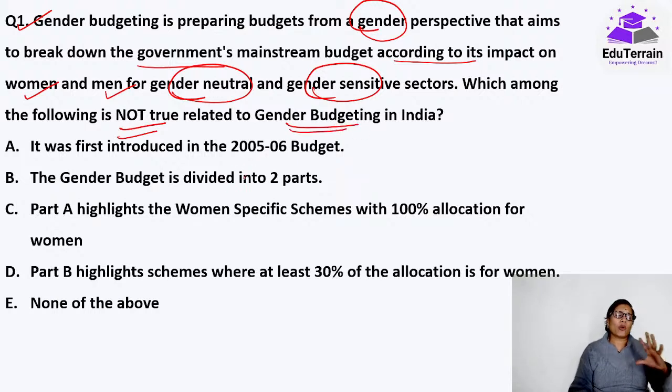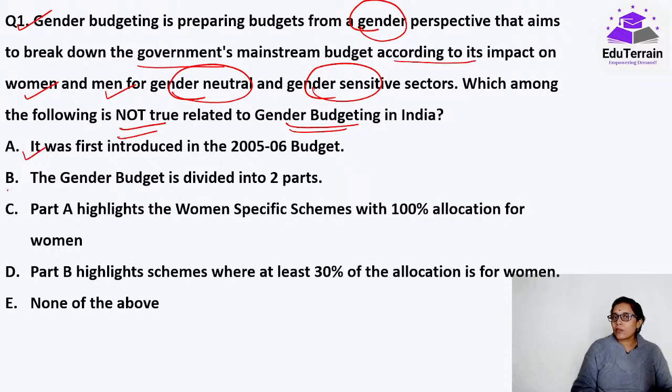Gender budgeting has been in India for a long time. It is nothing but whatever budget is being prepared by the government, they try to understand how much is being spent on women and men, thereby understanding whether we are able to do it judiciously or not. And the final aim or final goal of this is the empowerment of women wherever there are issues that are being faced by them. Now I'll read out the options, then you can decide which is the right answer.